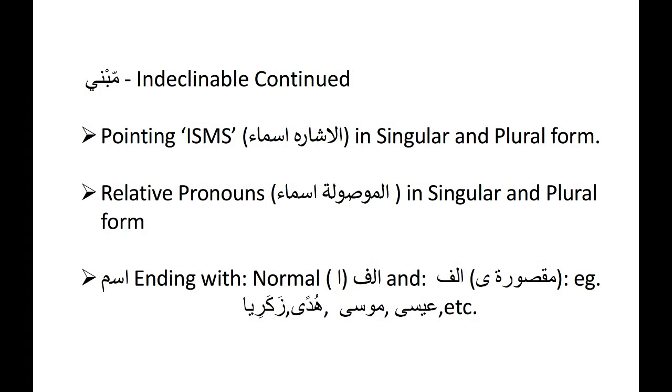For now, please remember that the following 3 types of isms are Mabni. Number 1, pointing isms, Ismul Ishara, in singular and plural forms. Number 2, relative pronouns, Ismul Mausula, in singular and plural forms. And number 3, ending with normal alif and alif-e maksura. For example, Musa, Isa, Huda, Zakaria.